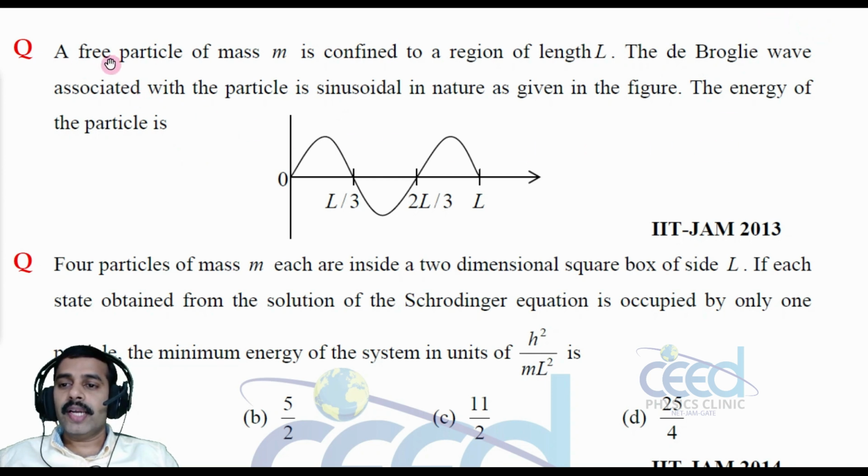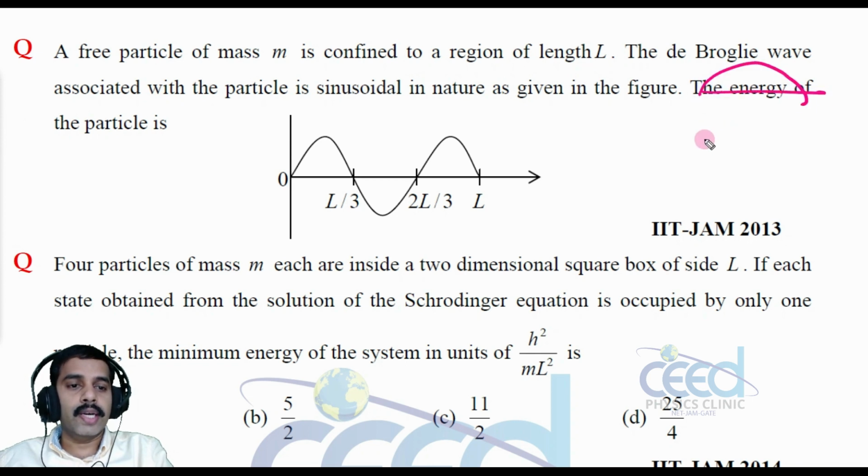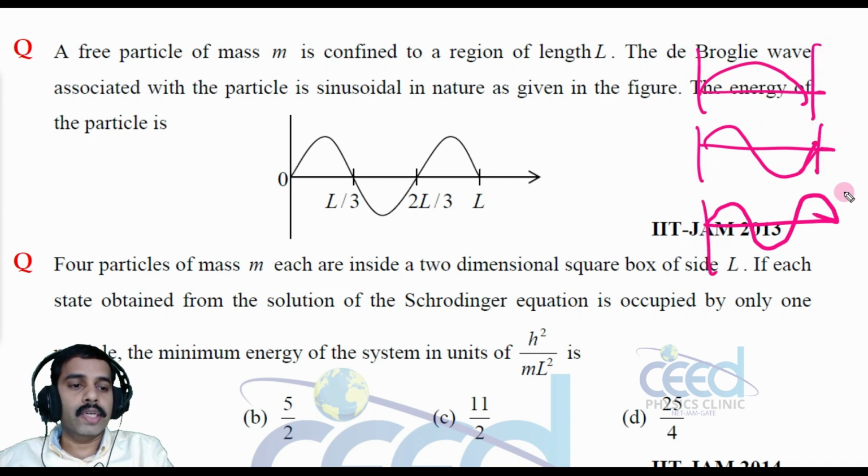It is given that the free particle is confined in a region of length L. So within the region, this is the first mode, this is the second mode and this is the third mode, all executing in a particular length L.